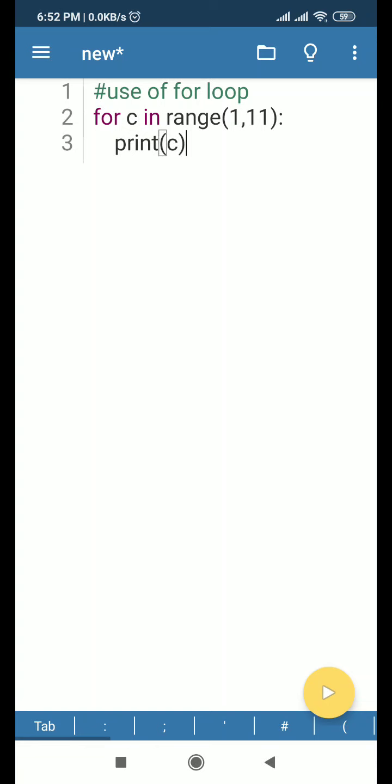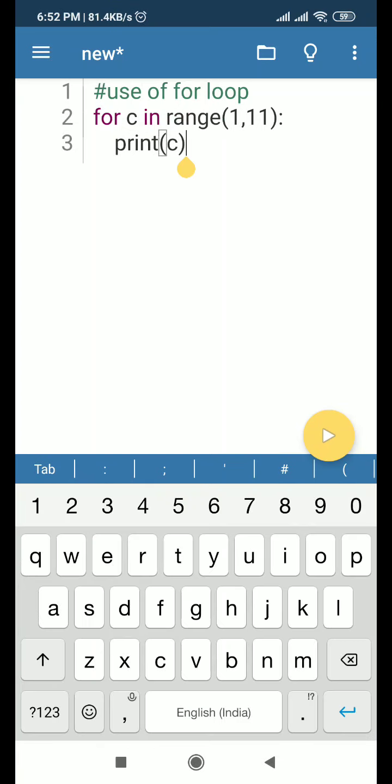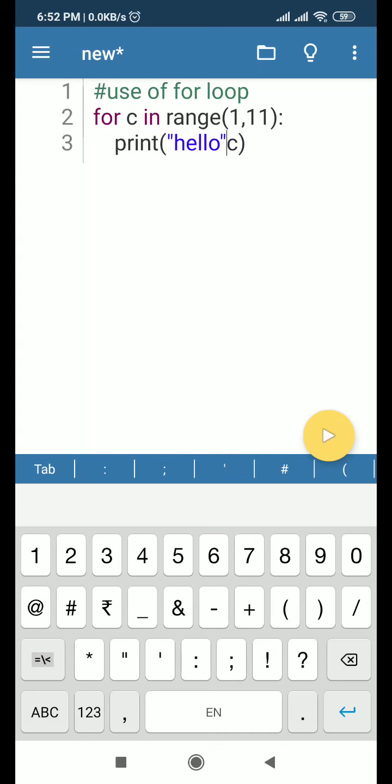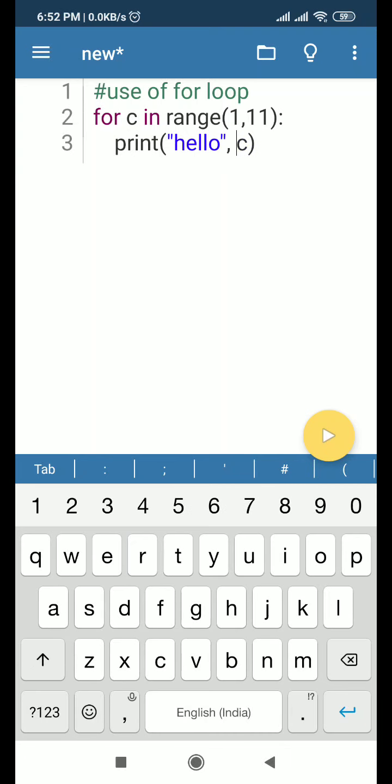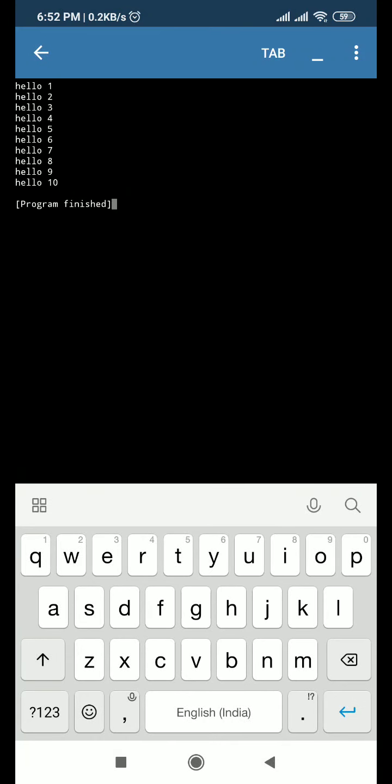So this is the way how we can use a for loop. Suppose you want to generate a message with this for loop also. So here you can concatenate your message with the variable. If I write hello, and see, so the message also gets repeated 10 times. Hello 1, hello 2, hello 3.